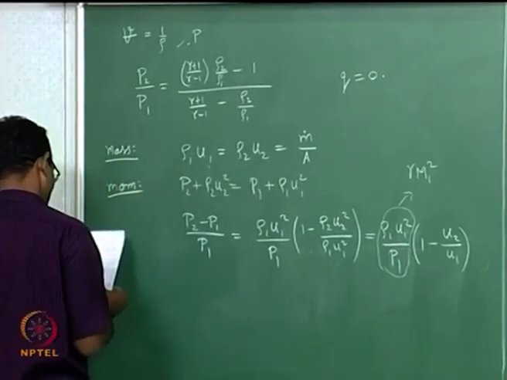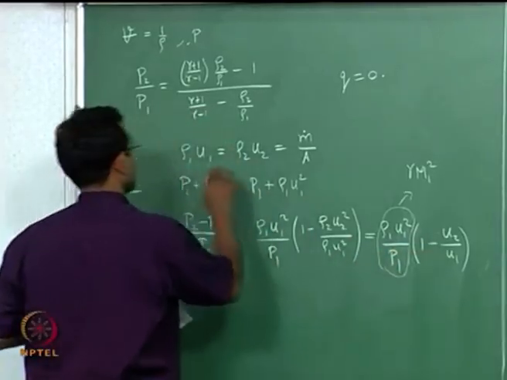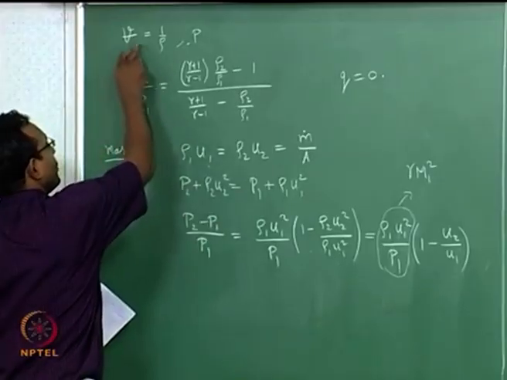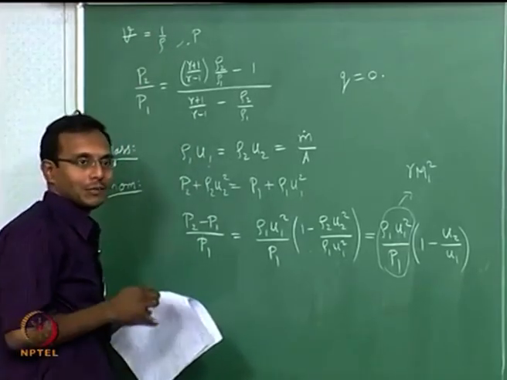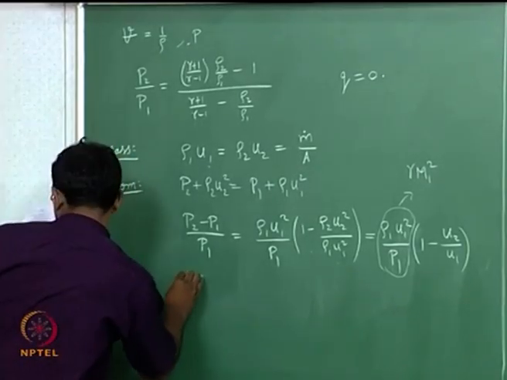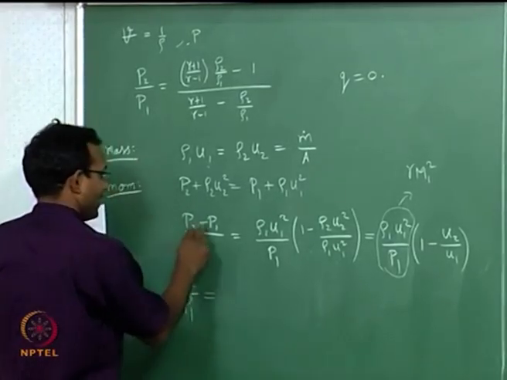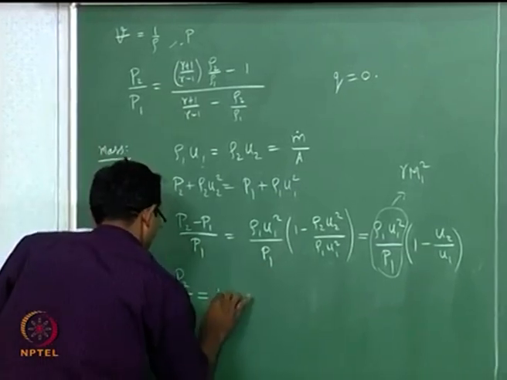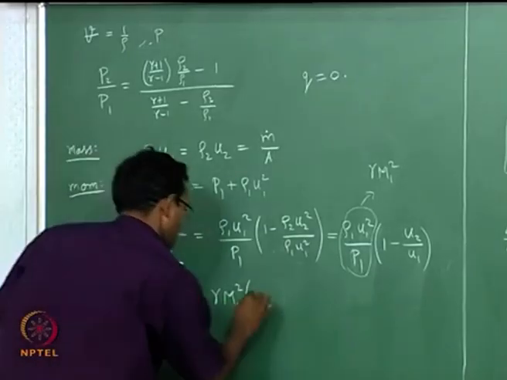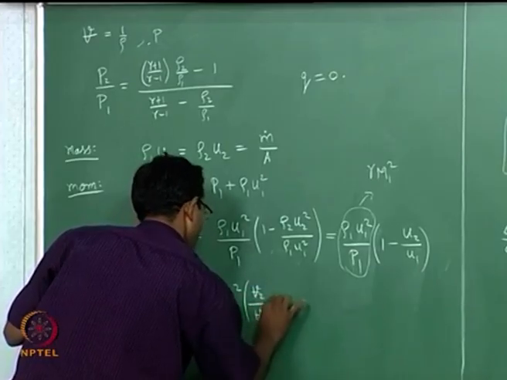So now u2 by u1, from the mass equation, is rho 1 by rho 2. But from our v equal to 1 by rho, I can rewrite this as u2 by u1 equal to v2 by v1, where v is my specific volume. So I will now write my expression as p2 by p1 equal to, I am taking this minus 1 to the other side, 1 minus gamma M1 square times v2 by v1 minus 1.